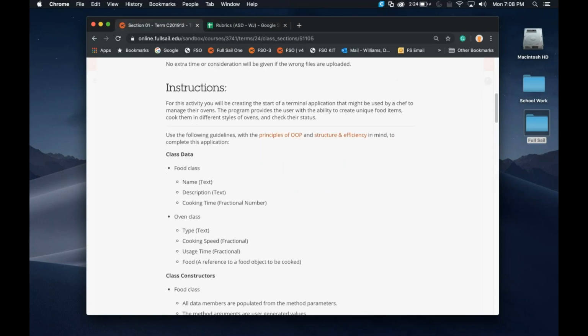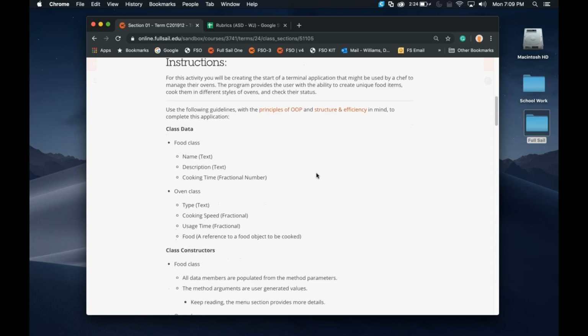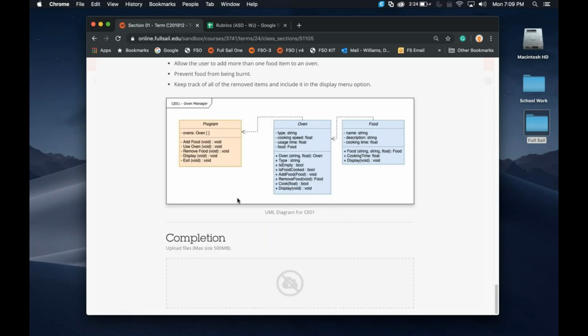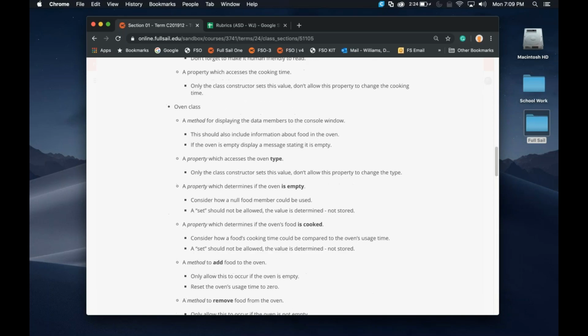In this one, we're going to be creating 2 different classes, a food class and an oven class. Now, have you dealt with UML before? Do you know what UML is? Yes, no. It's kind of like a markup language where you can visualize what comes in classes and how everything's linked together. We created a UML for this, and it's at the bottom of this, but I'll pull it up on a separate screen so we can keep going back and forth.